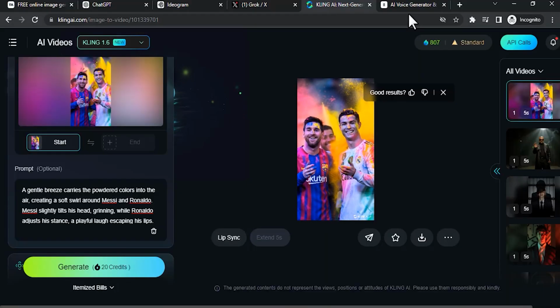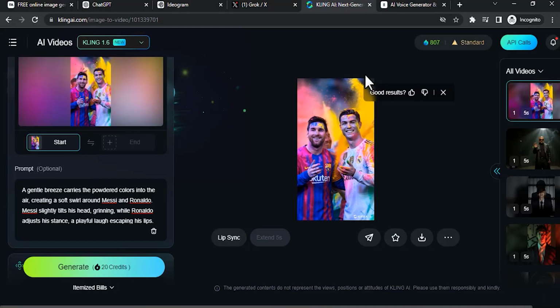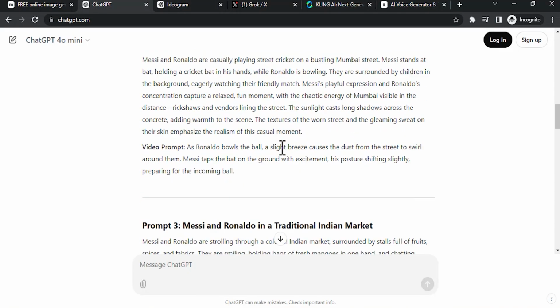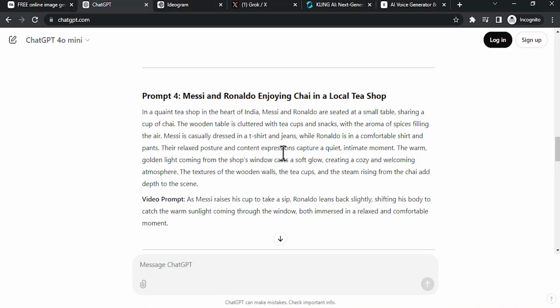So that's it. This is how we can create Ronaldo and Messi videos. This is the first prompt. You can do that for the other prompts as well. Then you need to merge those videos using video editors.